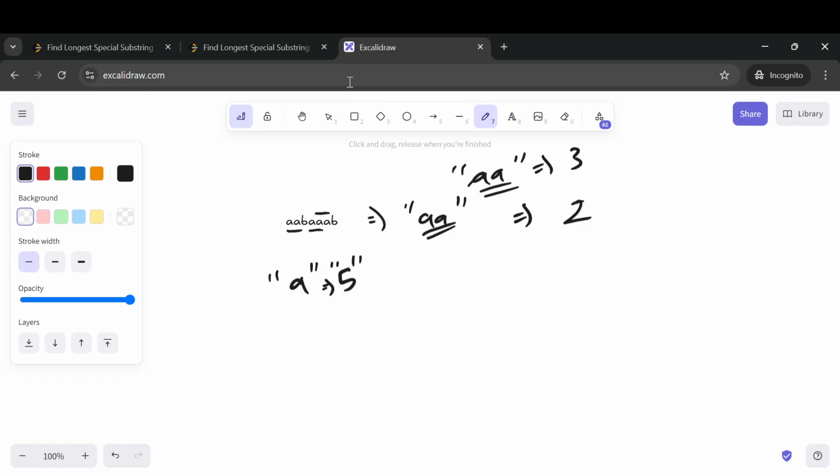Like you might be thinking right now, all you need to do is form all possible substrings for this given string and count the occurrence of all those strings. And whenever you encounter a substring that has occurred more than three times or equal to three times, then you do a comparison and basically store the largest substring's length in your result and ultimately return it.